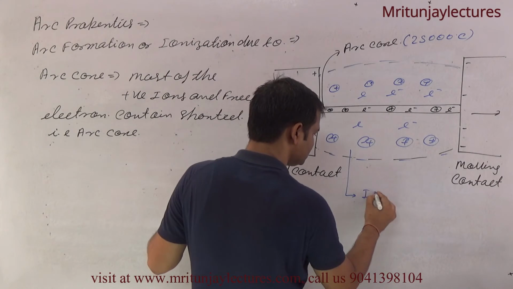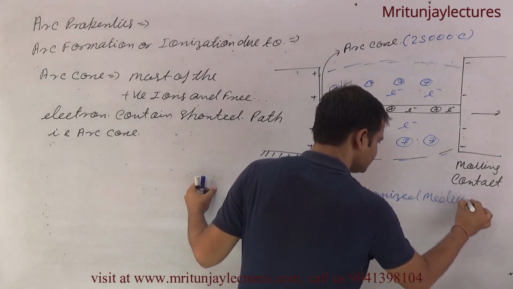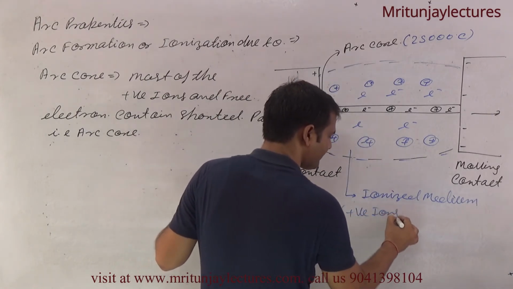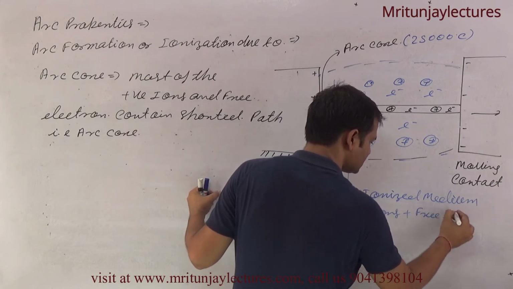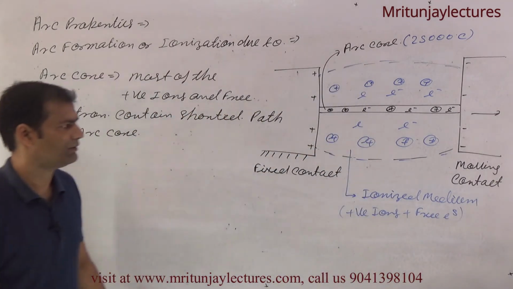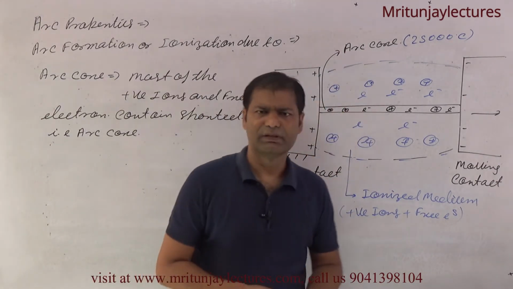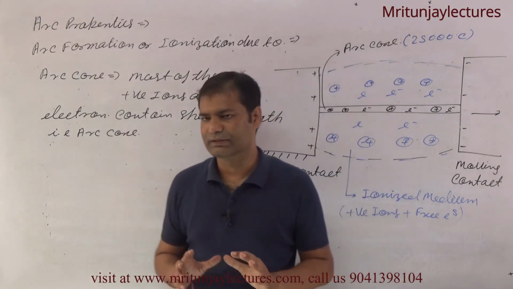Ionized medium means positive ions plus free electrons available here. That is the arc core.